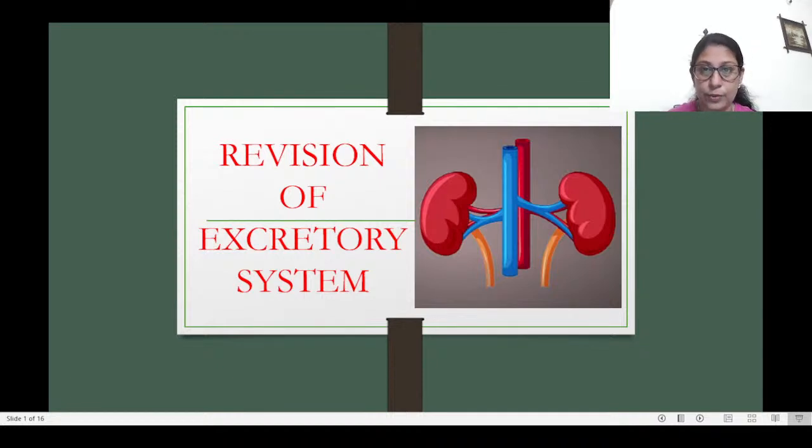From the distal convoluted tubule, the filtrate now flows into the collecting duct. The collecting duct collects this urine and drains it into a larger duct, which finally goes to the ureter, which then drains the urine into the urinary bladder, where it gets stored before being removed from the body. So I hope the structure of the nephron is clear now with all the functions of the different parts.